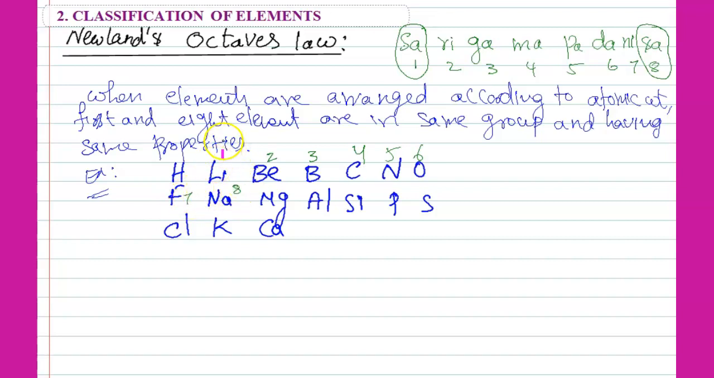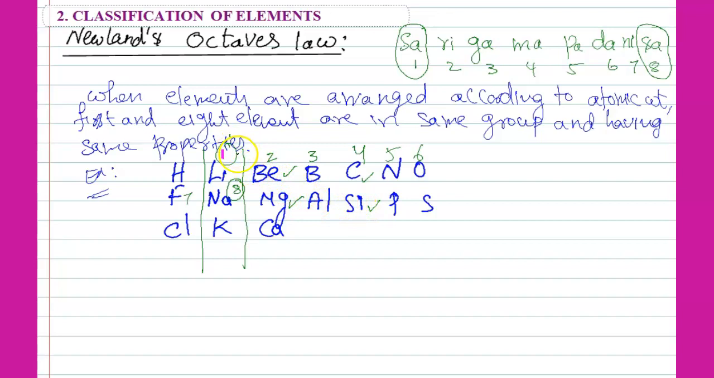See the students, the first element and the 8th element are in the same group. Same group means they have the same properties. Normally, elements present in the same group have the same properties. If you take beryllium as the 1st, then magnesium is the 8th element, and both are in the same group with similar properties. Similarly, if you consider carbon as the first one and silicon as the eighth one, then both are in the same group and have the same properties.